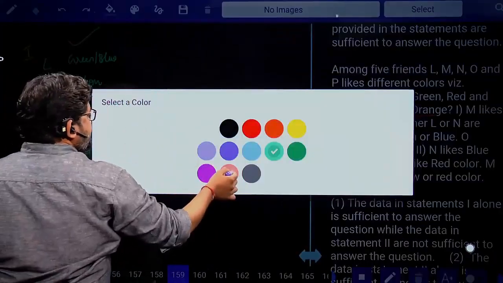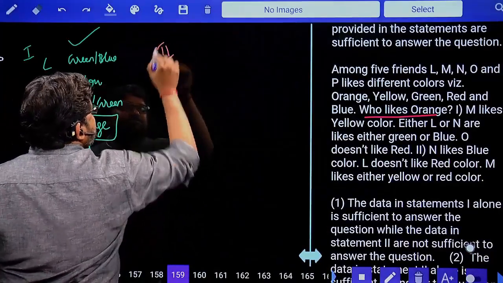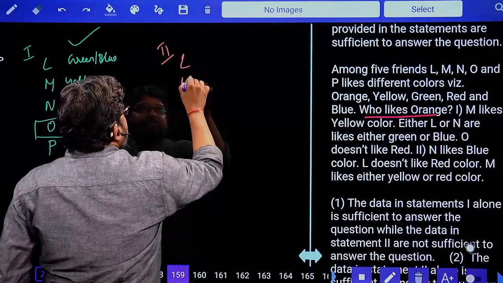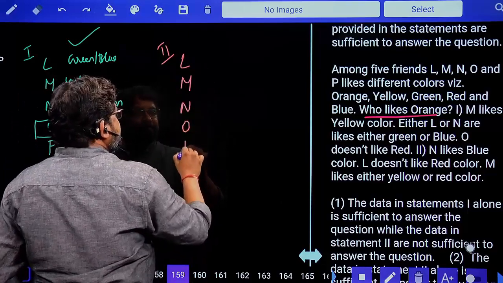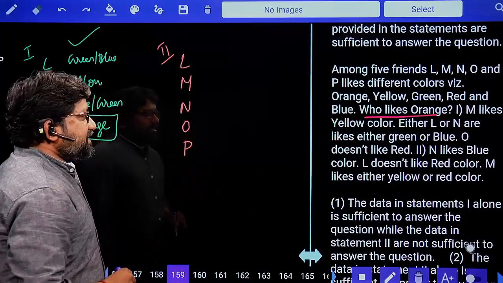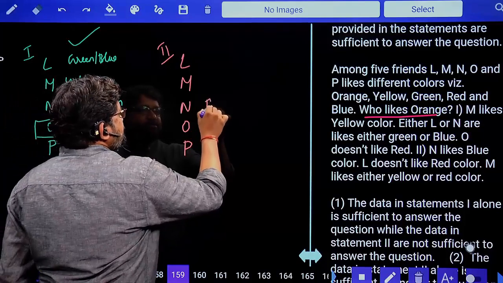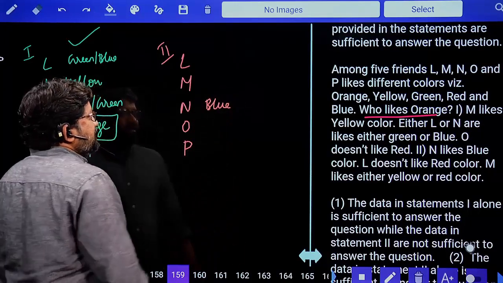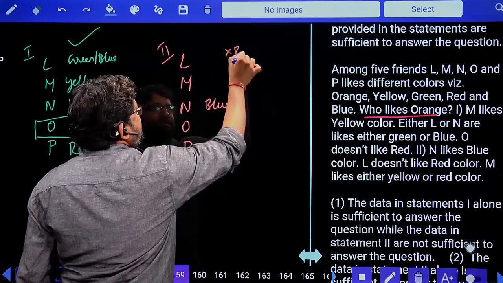Now, my duty immediately is to go with statement number 2. What is statement 2? Same 5 members L, M, N, O, and P. N likes blue color. Happy. Next, L does not like red color.